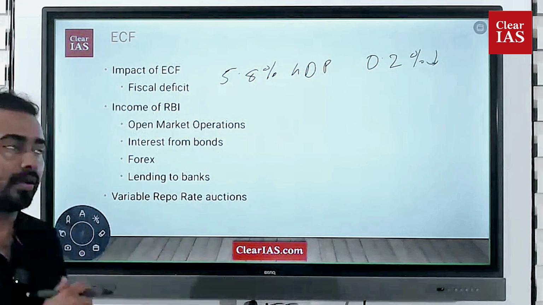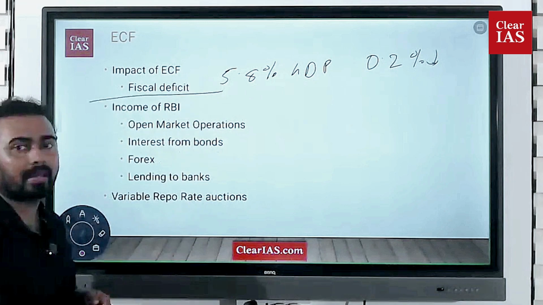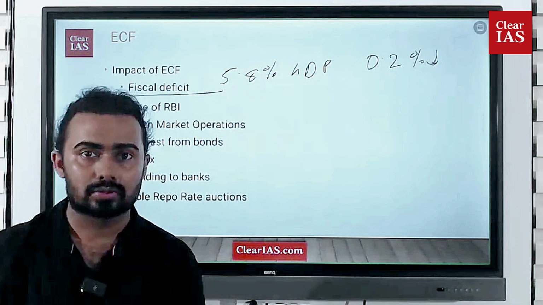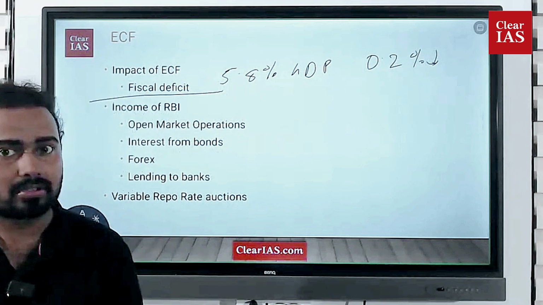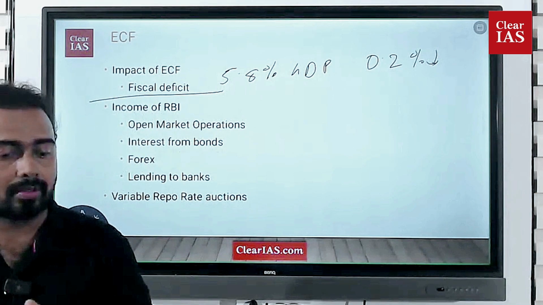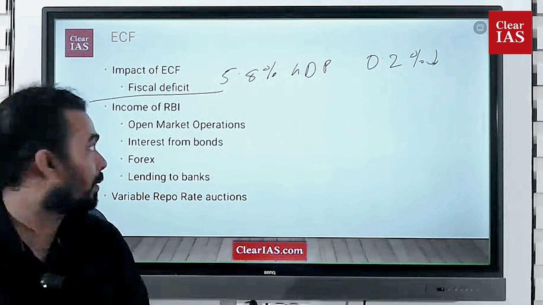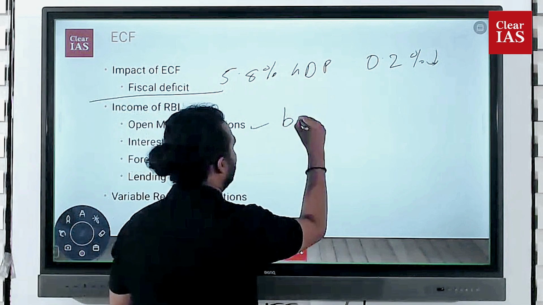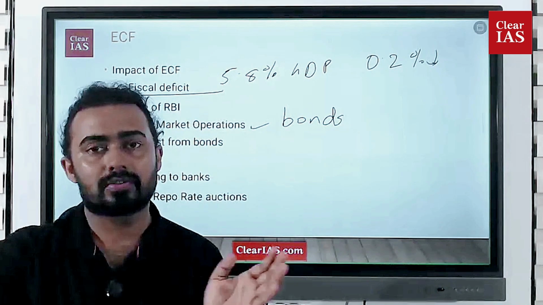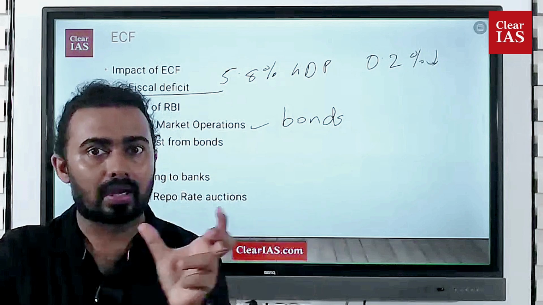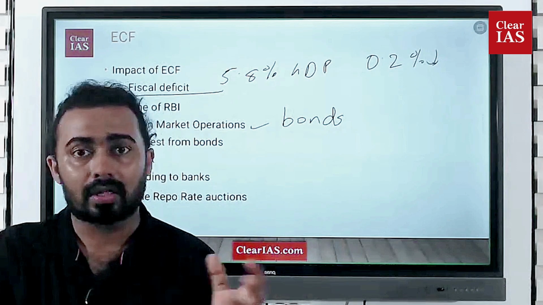And the next thing is, from where does the RBI get all this money? What is the income source of RBI? That also has to be understood on the sidelines of this issue. One thing is open market operations. What do we mean by open market operations? We can understand this through the different bonds. These things are in the first two chapters of any economics textbook, where you will understand what a bond is.